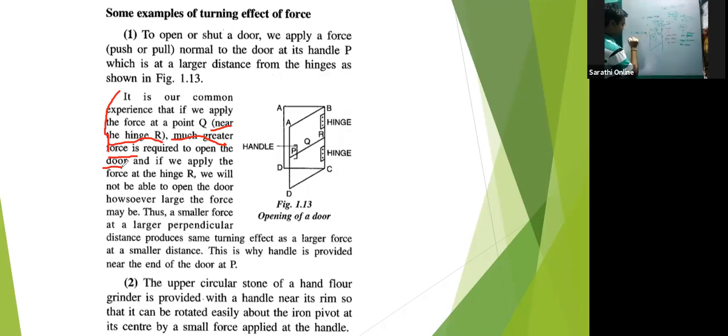D2, D2 cancelled. F2 should be equal to 4 F1. So if the distance is 4 times, then this force also becomes 4 times. So there is a linear relationship between both of them.